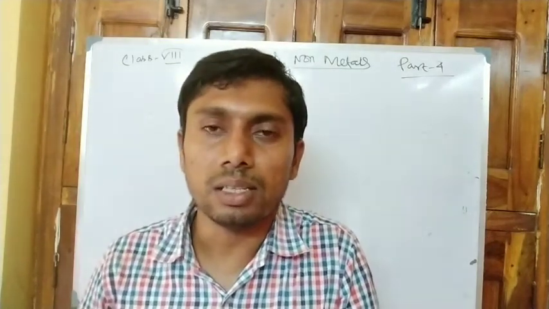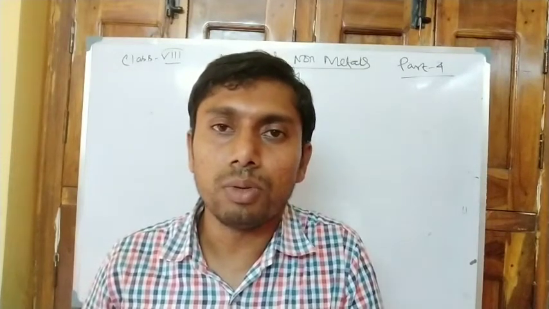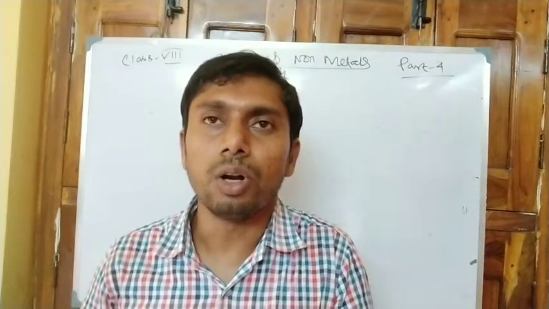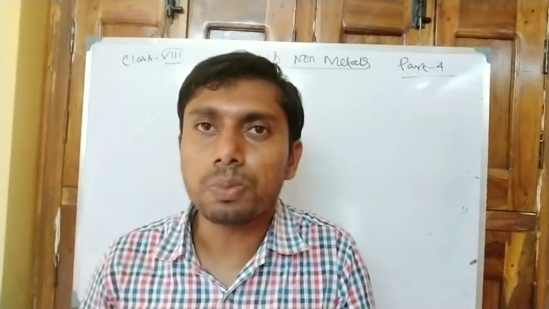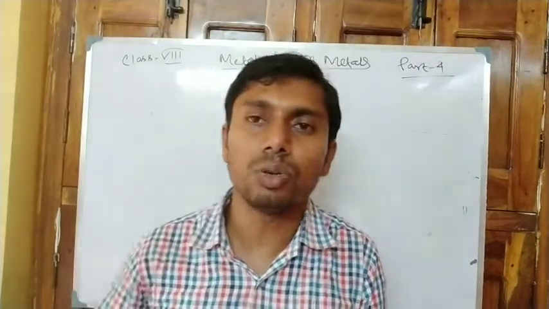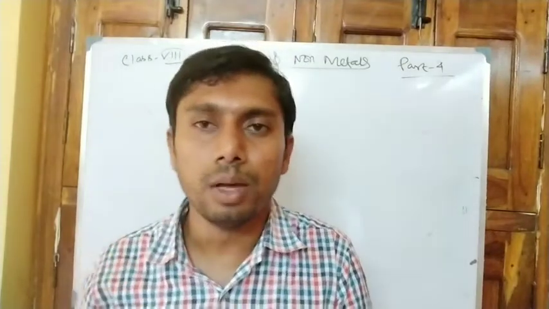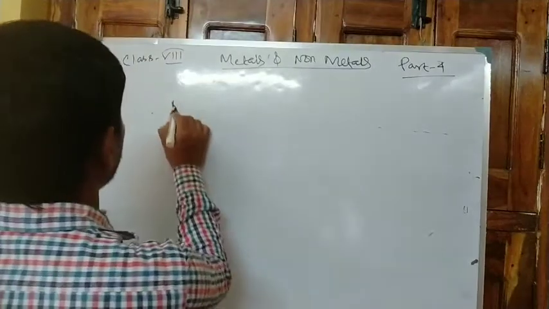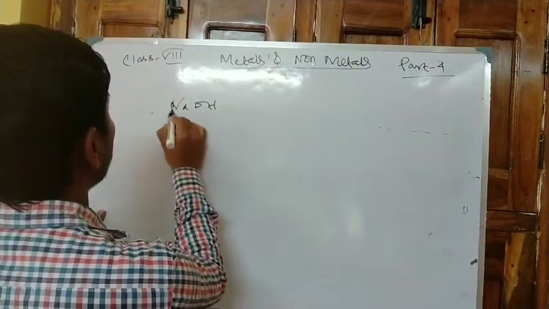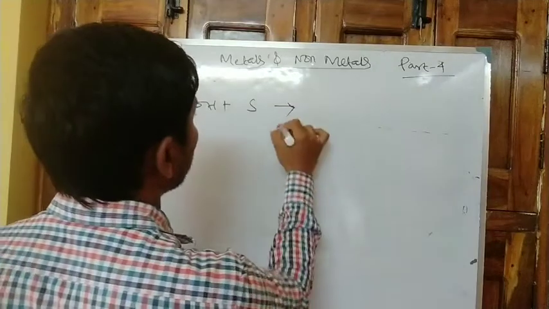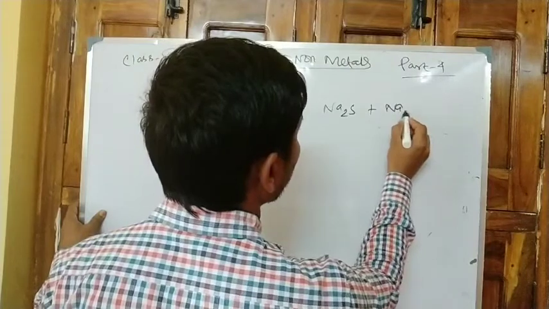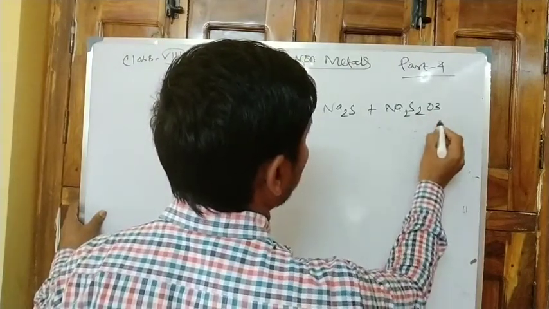and hydrogen gas. Now there are some typical reactions, that is when non-metals react with base. It is a complex type of reaction when non-metals react with a base. Non-metals, suppose sulfur, phosphorus, when they react with a base, that is sodium hydroxide, there is the formation of some different compounds. When sodium hydroxide reacts with sulfur, then there is the formation of sodium sulfide plus sodium thiosulfate plus water.